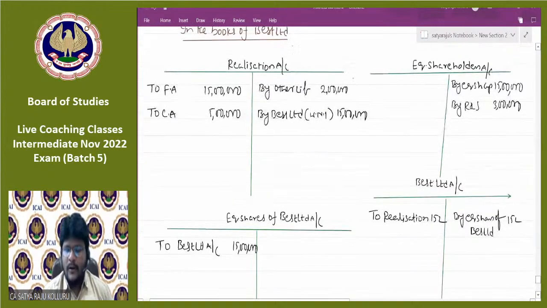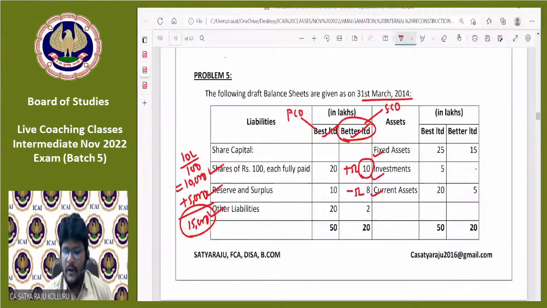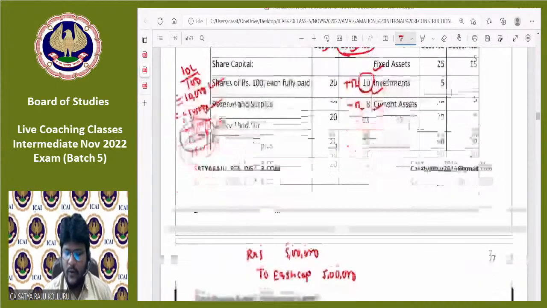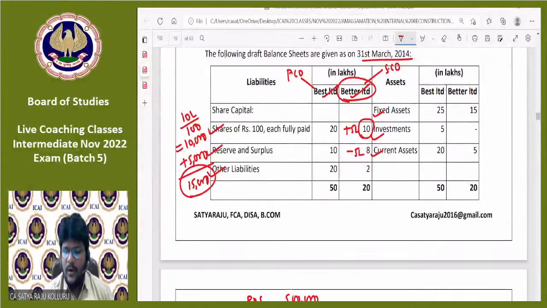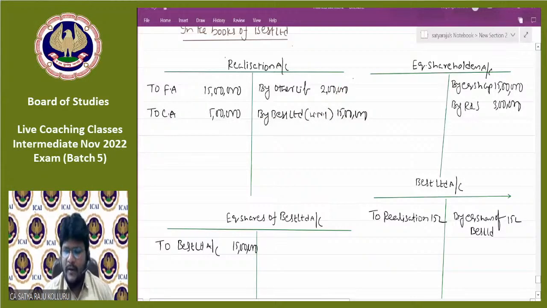Now you are having PC with you. I mean, in the hands of the liquidator, he is having equity shares of Best Limited worth 15 lakhs. Now such PC they need to distribute in a particular order. First, liquidation expenses or realization expenses. There is no information given with respect to the realization expenses or liquidation expenses. Then current liability, then secured creditors. After that, unsecured creditors. Then preference shareholders. Then finally, equity shareholders. Here, there are no secured and unsecured creditors as well as preference shares. That's why you can make a final settlement to the equity shareholders.